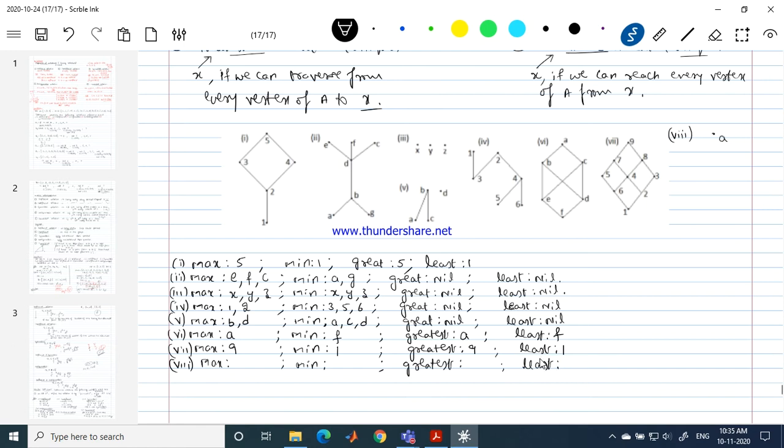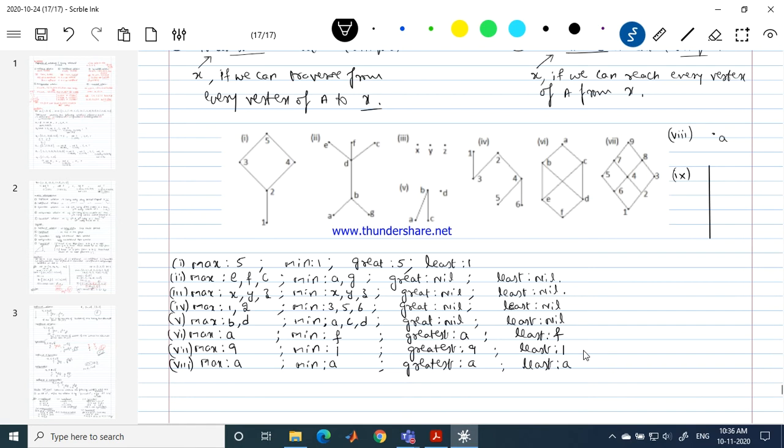Every graph carries maximal and minimal element for sure. Greatest and least need not exist in the Hasse diagram or in the poset. Okay, what is the maximal element in this graph? Good. Minimal element. Which is the minimal element? Good. All are A. Very good. You have got only one element in this set, but you are saying that is a maximal element, minimal element, greatest element, least element.